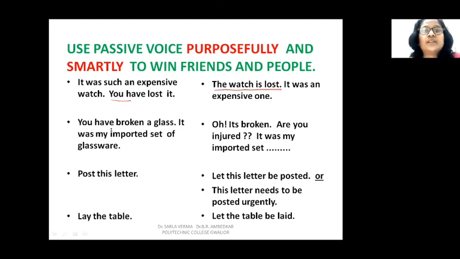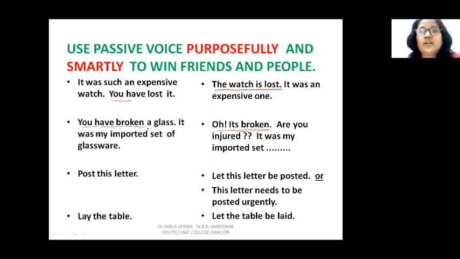Suppose somebody, while working in the kitchen, drops a glass accidentally and it's broken. So the owner of the house, if she says, oh, you have broken a glass, it was my imported set of glassware. You have broken a glass. And another way of speaking the same thing can be, oh, it's broken. So it's broken. This is passive voice. You have broken is active voice.